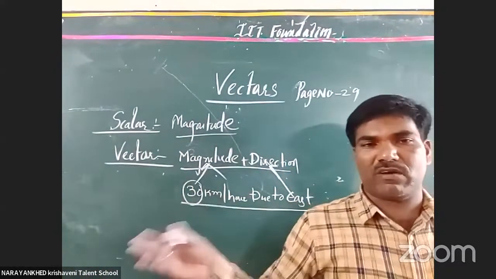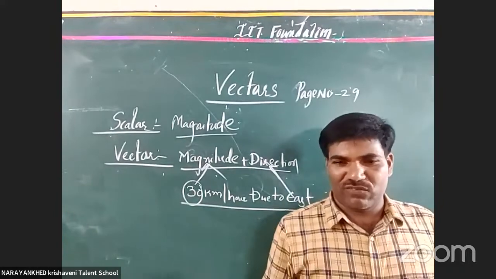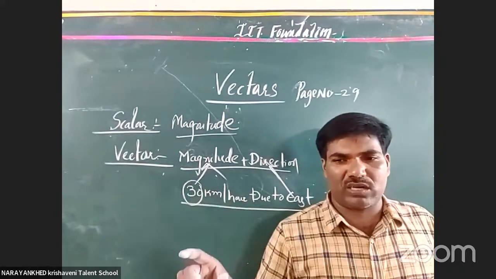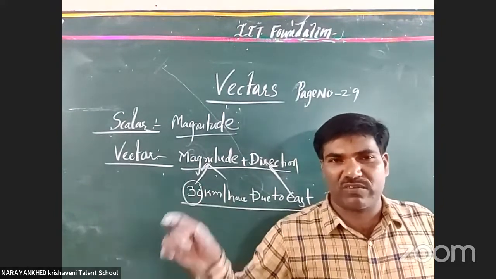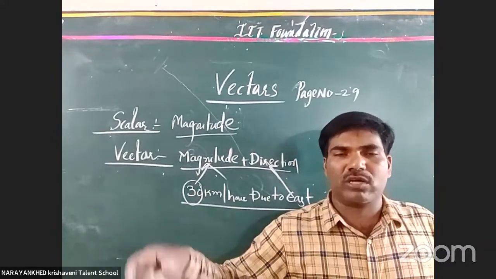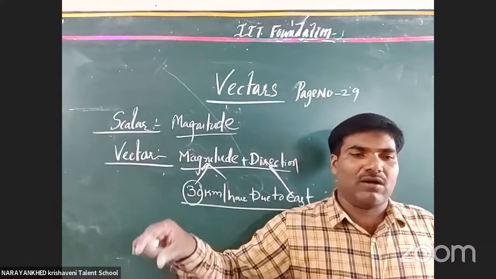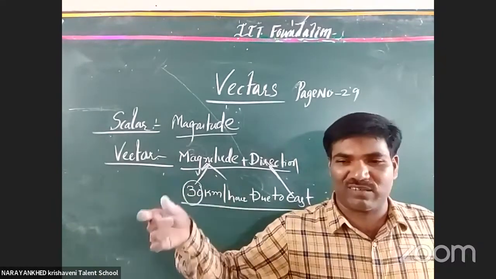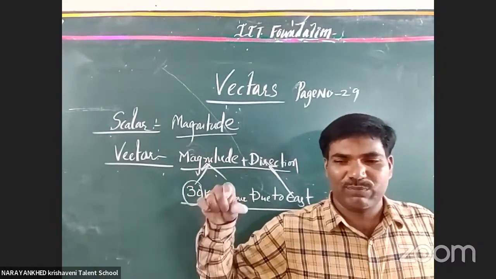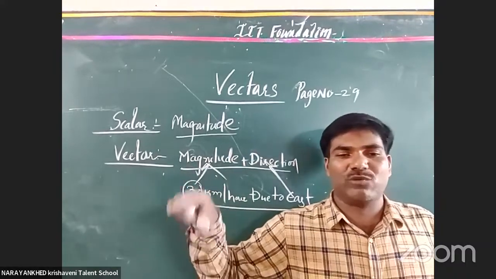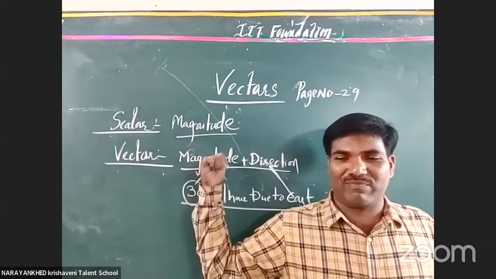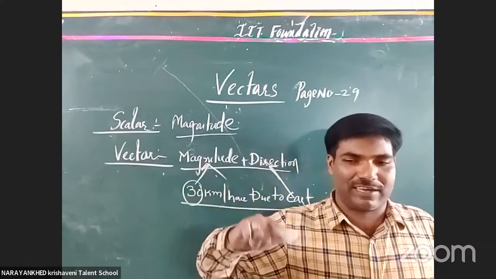Now, about physical quantities. You have to know the name of the physical quantity, its definition, and its units. You have to know the units in various systems: CGS, MKS, and SI. Clear or not? And as well as that, you have to know whether it is a scalar or a vector.